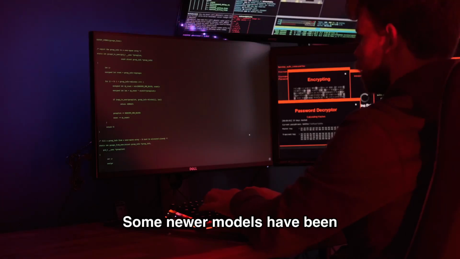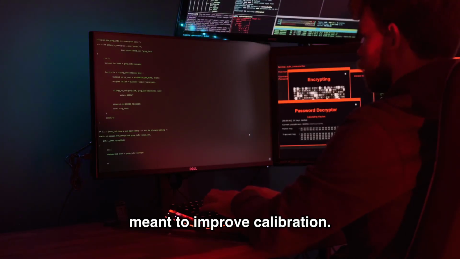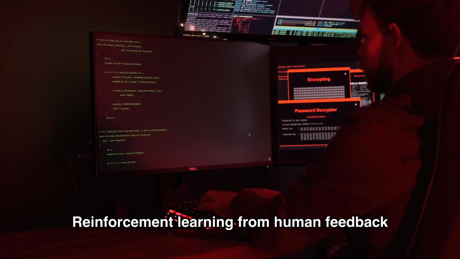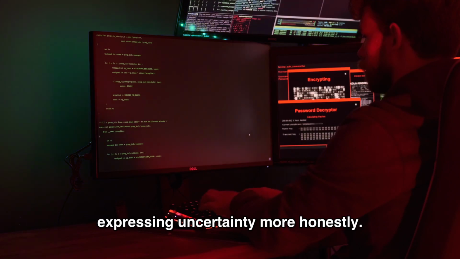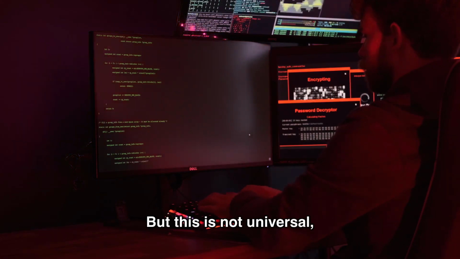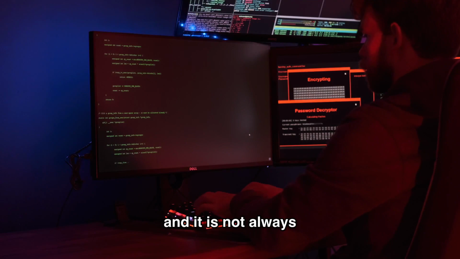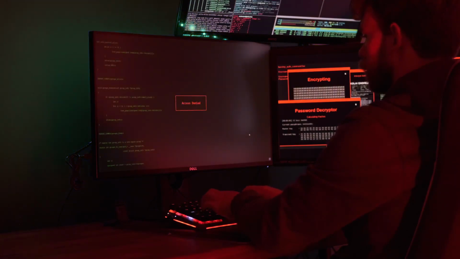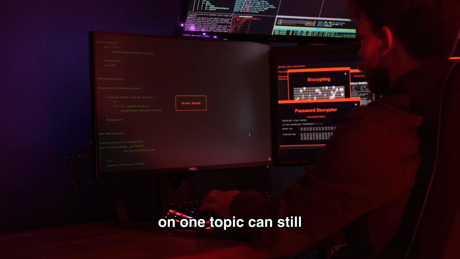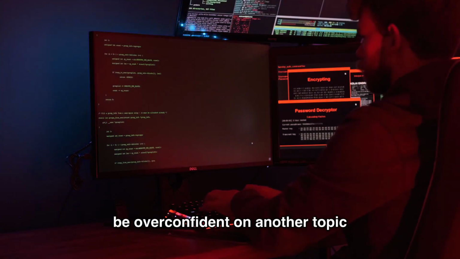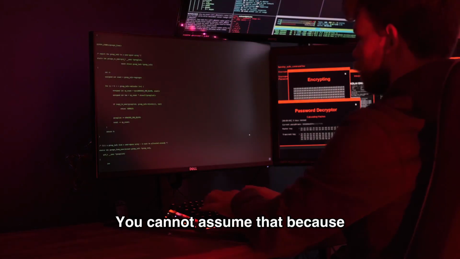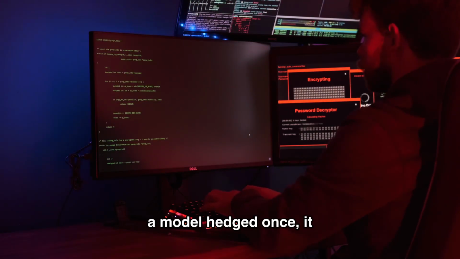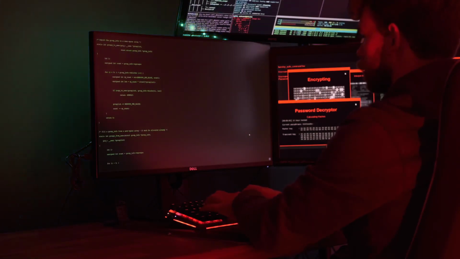Some newer models have been trained with techniques that are meant to improve calibration. Reinforcement learning from human feedback can push a model toward expressing uncertainty more honestly. But this is not universal, and it is not always consistent. A model that hedges well on one topic can still be overconfident on another topic where its training data was thin. You cannot assume that because a model hedged once, it will hedge when it matters most.